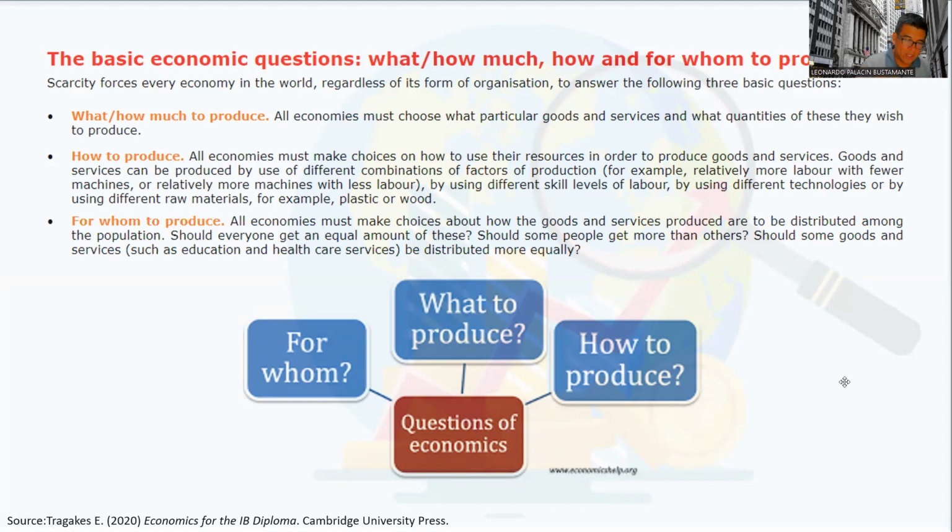Should everyone get an equal amount of these? Should some people get more than others? Should some goods and services, for example, such as education and healthcare services, be distributed more equally? These are important questions that governments need to establish from the beginning.